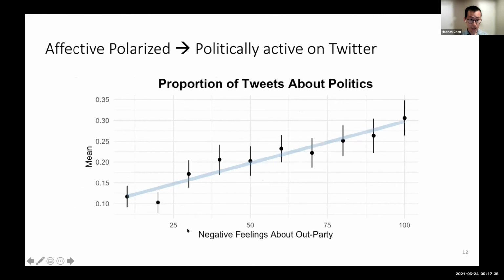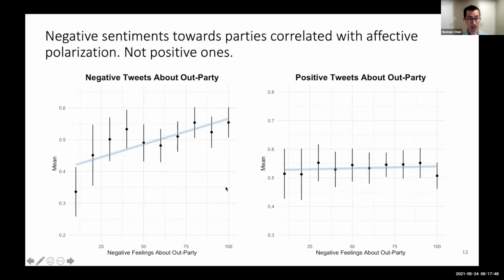It shows that, first of all, the affectively polarized people tweet much more about politics than those that are not affectively polarized. So if you hate people, you just want to talk about politics a lot on social media. The second finding is that we see a strong correlation between negative feeling as measured by Twitter data and negative feeling as measured by survey data. But we don't find any relationship in terms of positive feeling. That means Twitter, or maybe social media and cyberspace in general, is a place for people to express negative feeling, but not so much positive feeling.